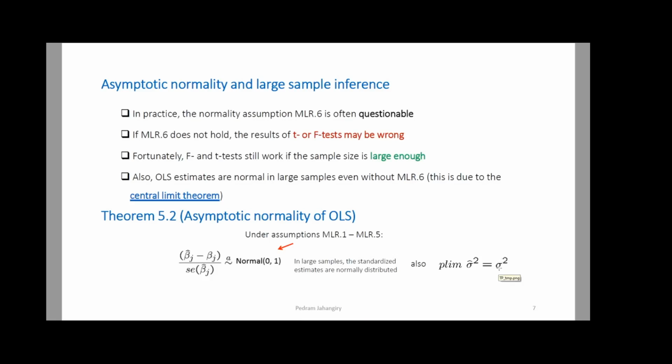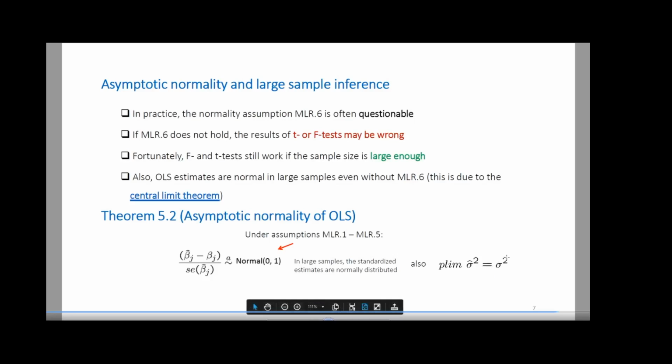And we proved, in the previous chapter, that the expected value of sigma hat square is equal to sigma square. So that means that sigma hat square was unbiased. Here in this chapter, we're going to show that for asymptotic properties, when the sample size is large, this sigma hat square is also consistent. So in a nutshell, sigma hat square is a consistent and unbiased estimator for sigma square.